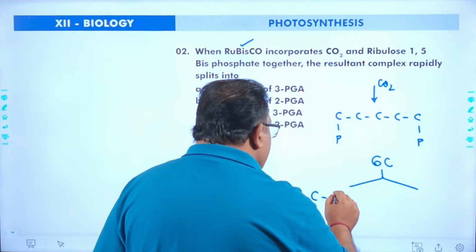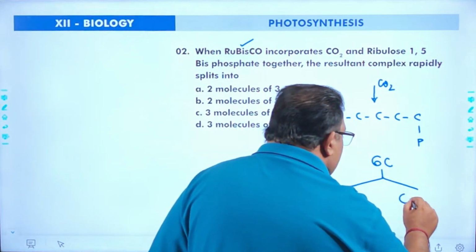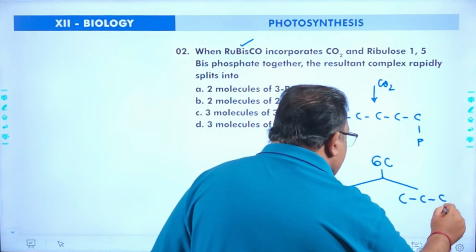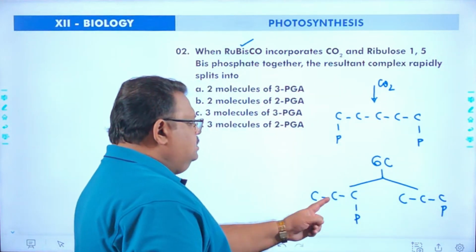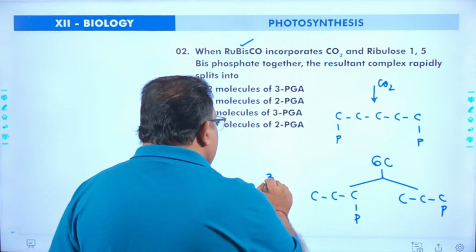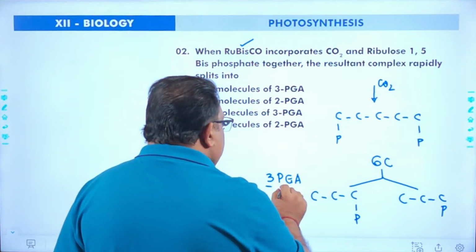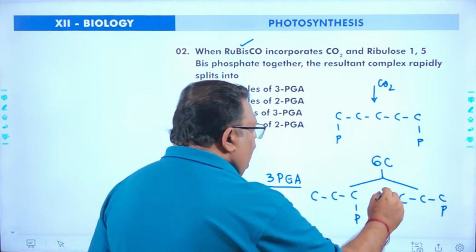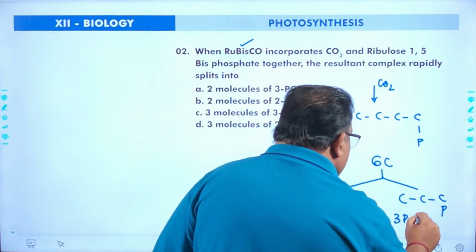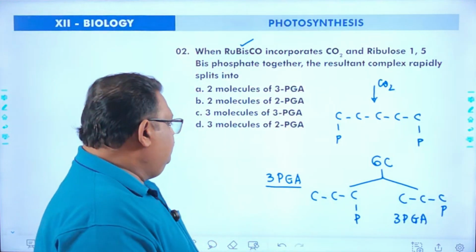That means one 3-carbon compound is like this, having 1 phosphate, and another 3-carbon compound is like this, again having 1 phosphate. And this is called 3-phosphoglyceric acid. This is also called 3-phosphoglyceric acid. It's not a glyceraldehyde, it is glyceric acid.